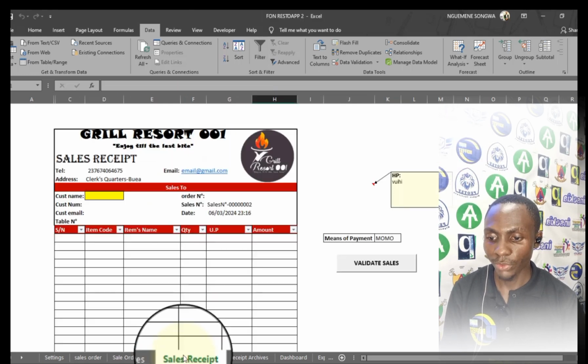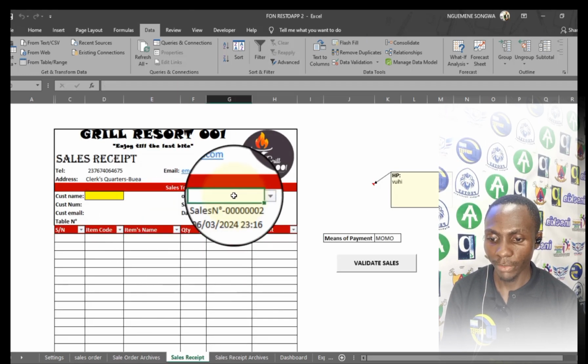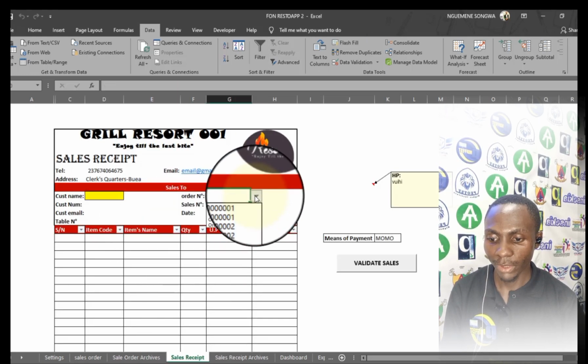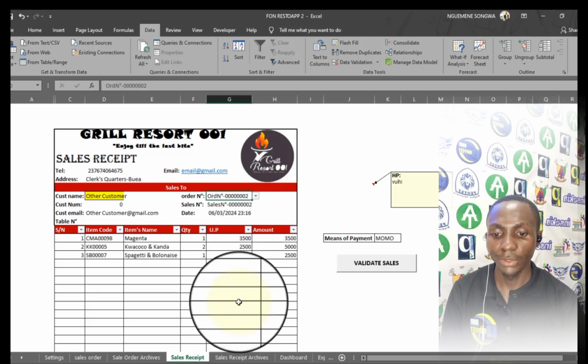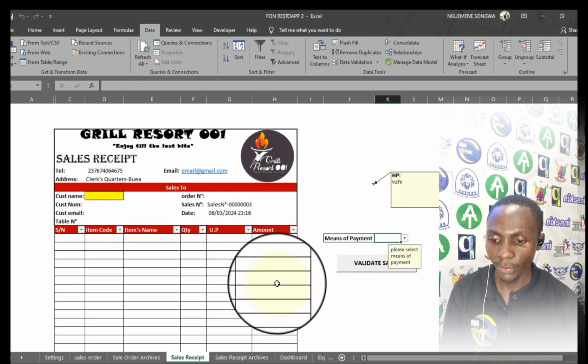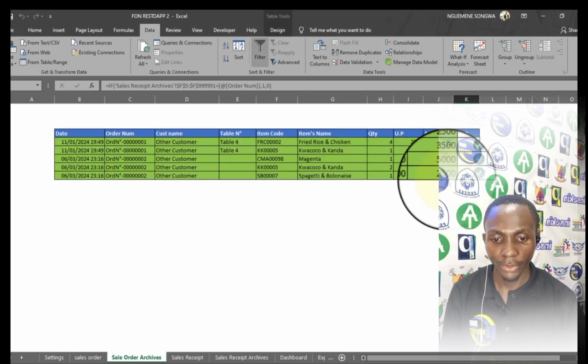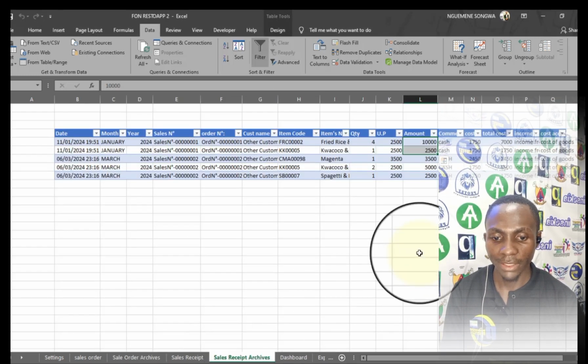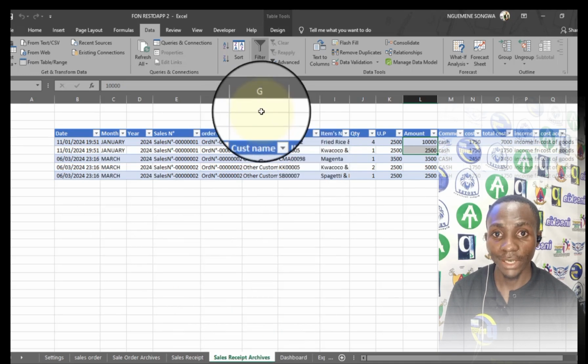So if I now come to the sales receipt and I come to the level of order number and I select order number 2, you'll see the order will then appear. From here, I can select the means of payment and take validate, take no, and it's going to validate the order. It's now validated and it now exists at the level of the sales receipt archive.